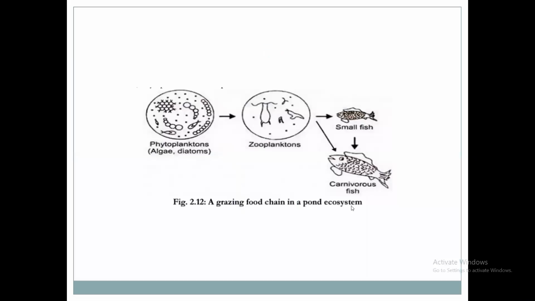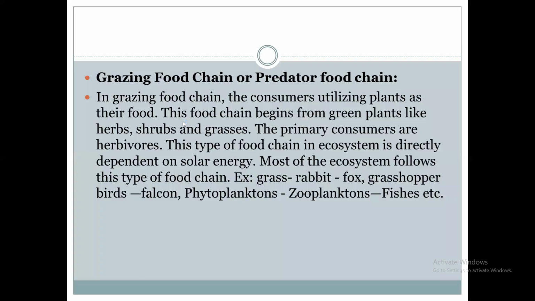Grazing food chain in the pond ecosystem. Here, starting from the phytoplanktons, these are the algae and diatoms, which are present in sea water or pond water. It is a producer.